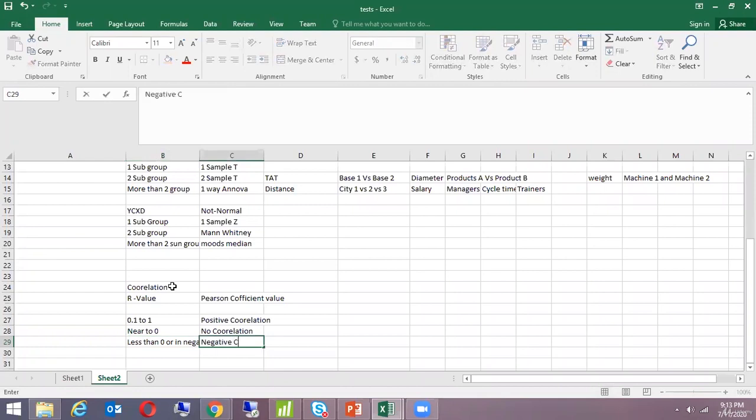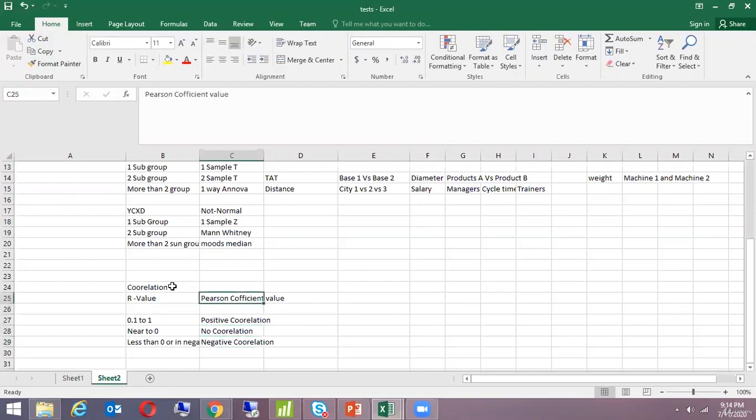And we all know the significance of positive and negative correlation. Positive is when both the variables are moving in the same direction. If one increases, another increases. If one decreases, another decreases. No correlation means there is nothing to work upon. And negative correlation is if one increases, another decreases.